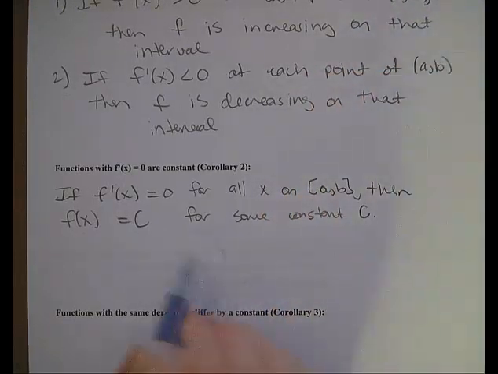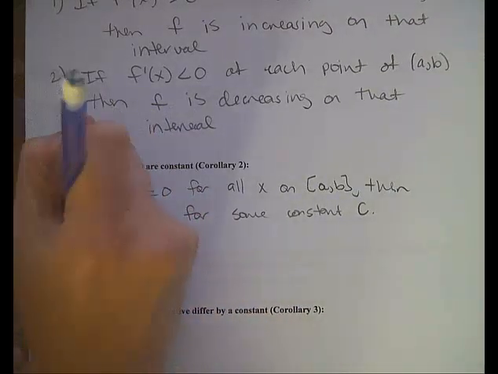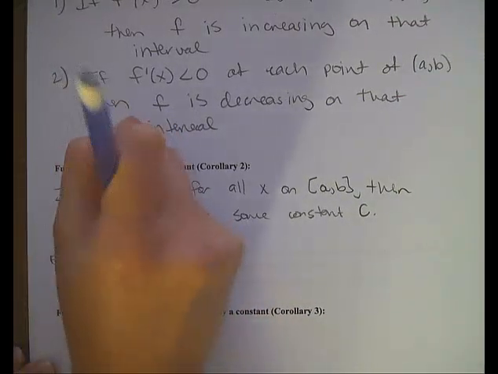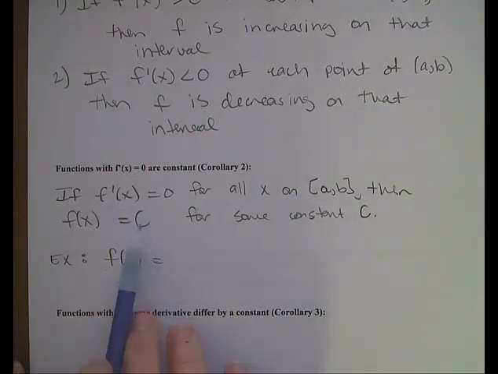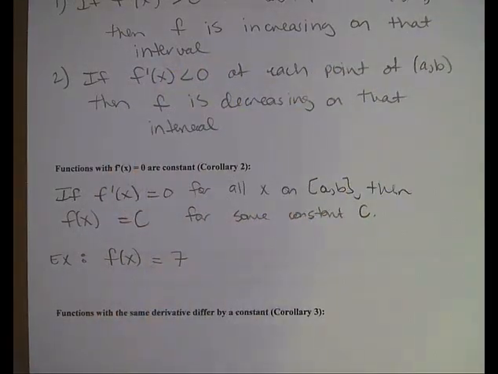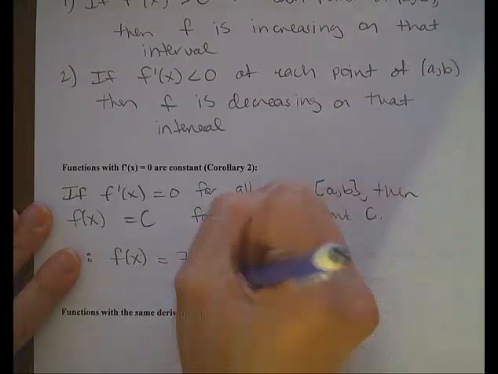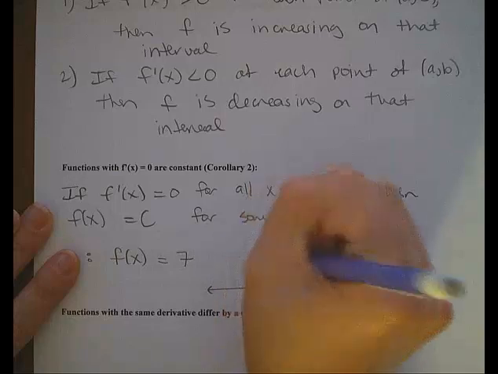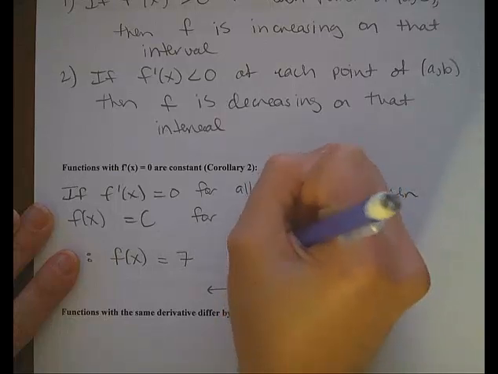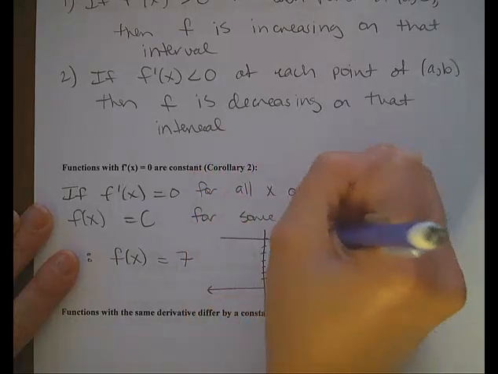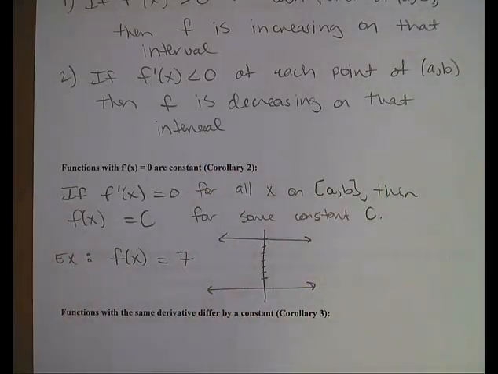That's the only way a derivative could remain 0 over an entire interval. So I'll just give you a quick example. Let's say we had f of x equal to some number, maybe we'll just pick lucky number 7. The graph of f of x equals 7 just looks like a horizontal line that goes through the y-axis at y equals 7.